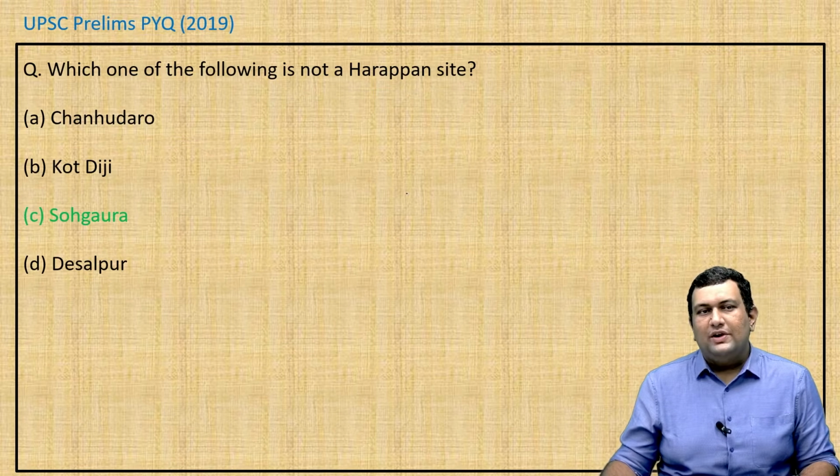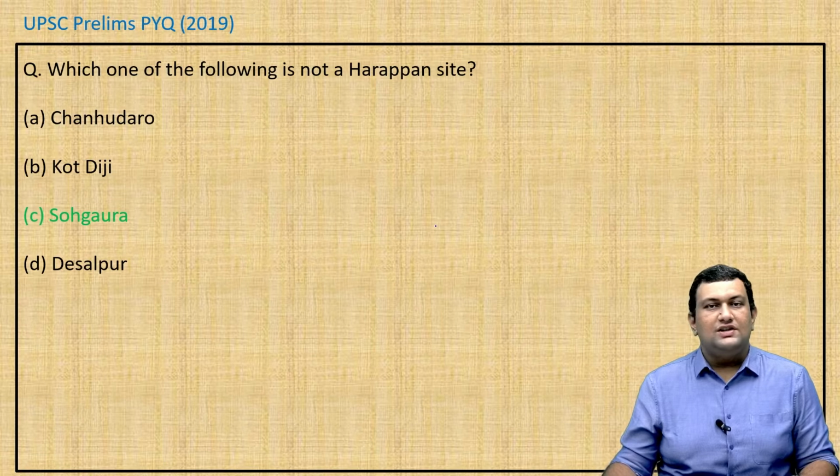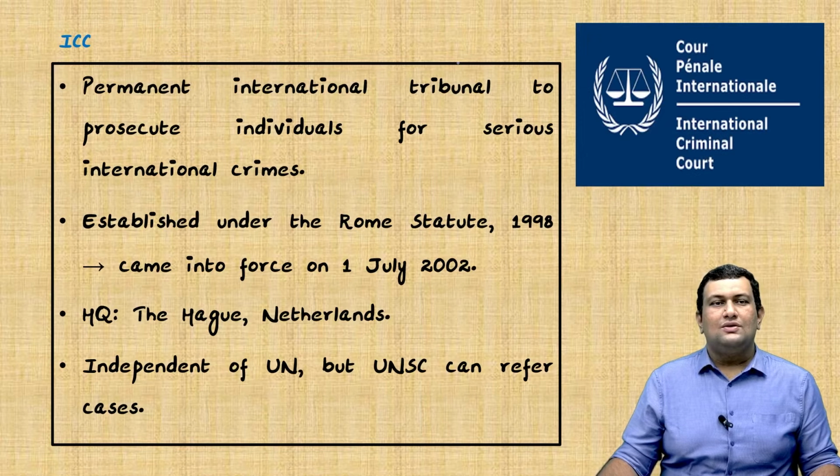So in prelims, you might be asked such questions. In mains, they might ask about the features of Indus Valley civilization. And that's it for this topic. We'll move on to the next topic. In this topic, we will be seeing about the International Criminal Court. So we'll see about it.